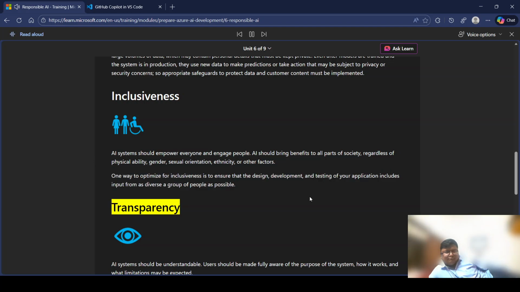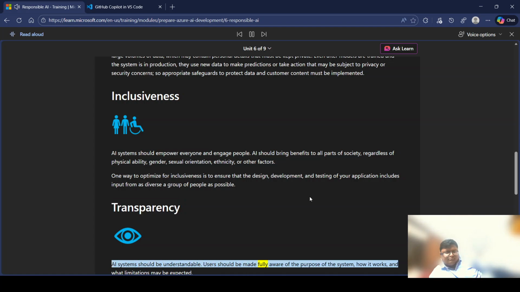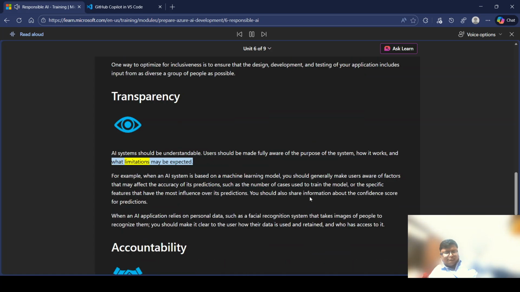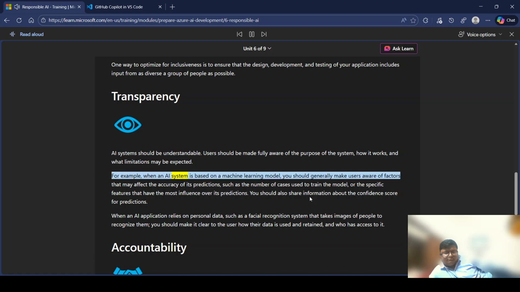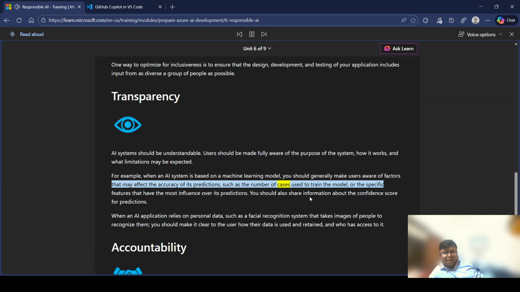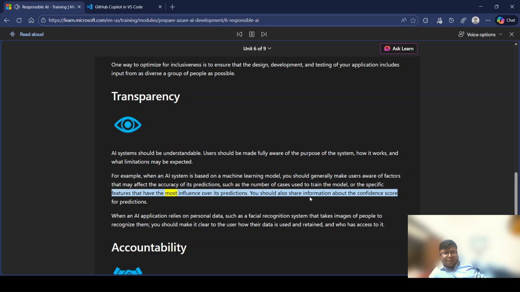Transparency. AI systems should be understandable. Users should be made fully aware of the purpose of the system, how it works, and what limitations may be expected. For example, when an AI system is based on a machine learning model, you should generally make users aware of factors that may affect the accuracy of its predictions, such as the number of cases used to train the model, or the specific features that have the most influence over its predictions. You should also share information about the confidence score for predictions.